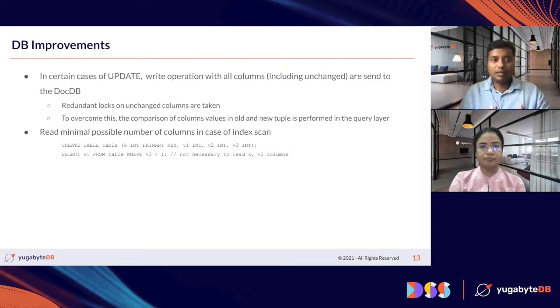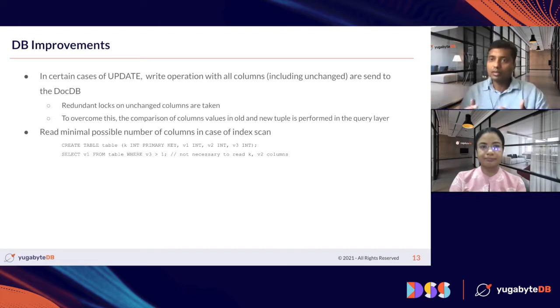There were other DB improvements that we did. One was that in certain cases of update, we were sending all the columns. You are updating only a few of the columns, but you are sending all of the columns to your storage layer, which is DocDB. DocDB does not know which one has changed, so it ends up locking every column inside DocDB itself. All the columns get locked, and now no other transaction can operate on that particular thing, and some transactions might fail because of this.